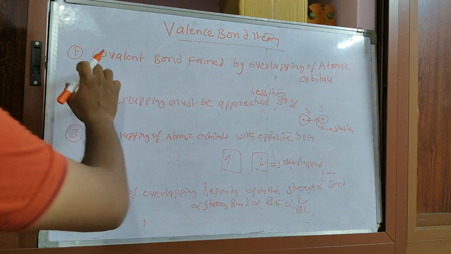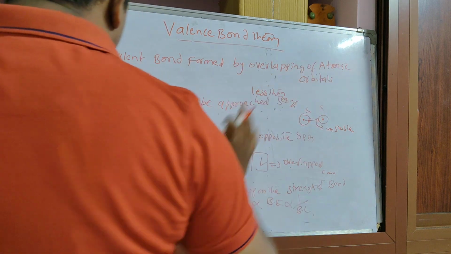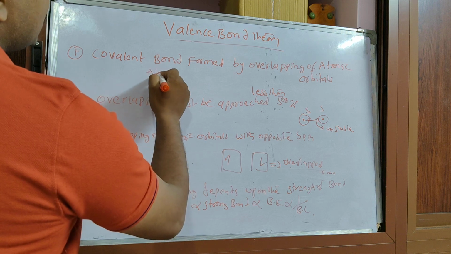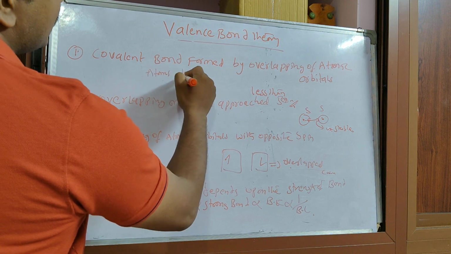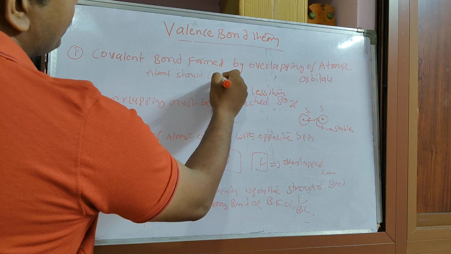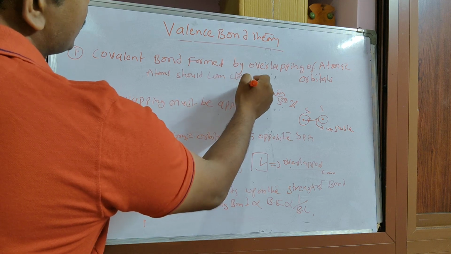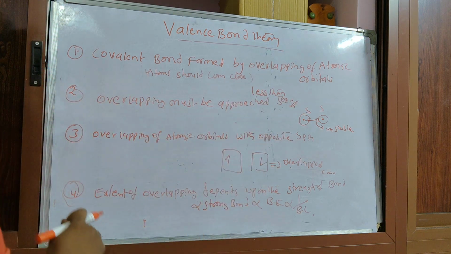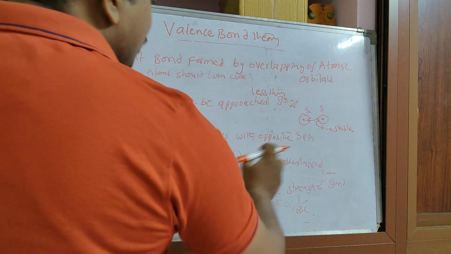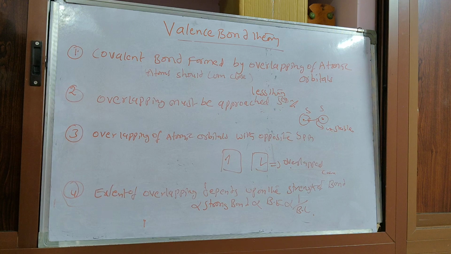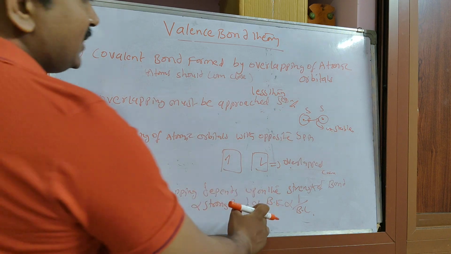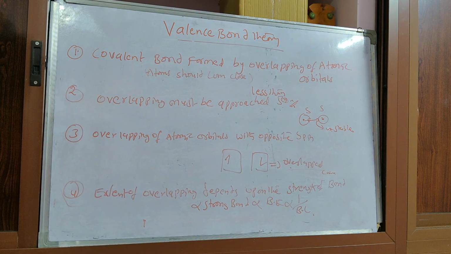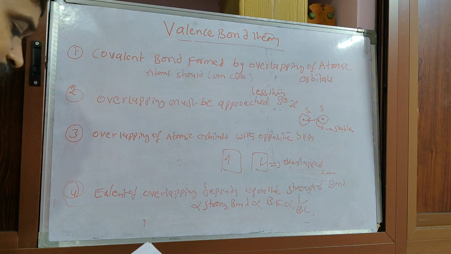First, a covalent bond is formed by overlapping of the atomic orbitals, meaning atoms should come close. Overlapping must be approached to less than 50% only. Overlapping of atomic orbitals with opposite spin only, then only they will overlap. The extent of overlapping depends upon the strength of the bond. These are some 4 conditions; remaining also there.